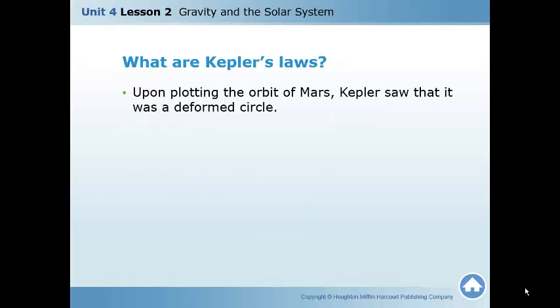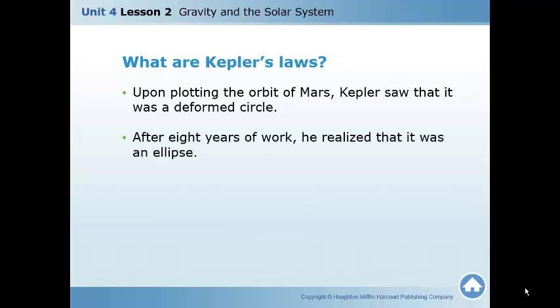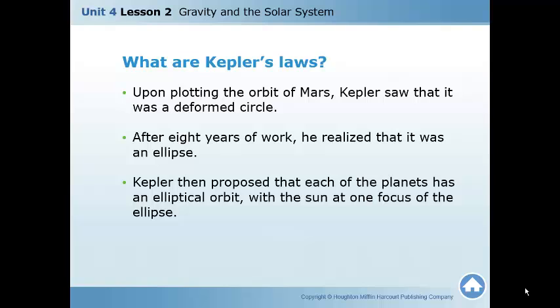Upon plotting the orbit of Mars, Kepler saw that it wasn't a circle. It was more of a deformed circle. After 8 years of work, he realized that it was not a circle at all, it was more of an ellipse. Kepler then proposed that each of the planets had an elliptical orbit, with the sun at one focus of the ellipse. This elliptical orbit is what we call Kepler's first law. So the discovery that the planets have an elliptical orbit is Kepler's first law.